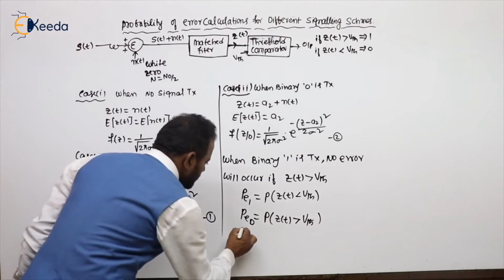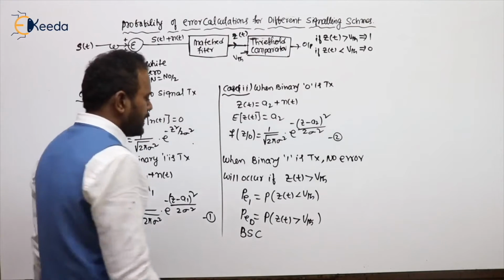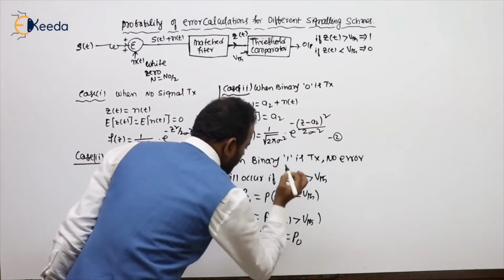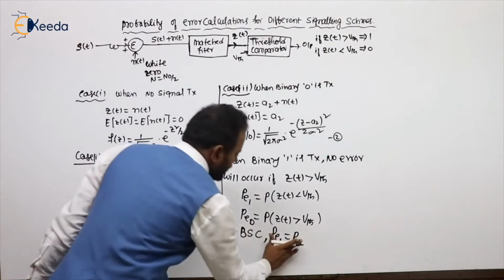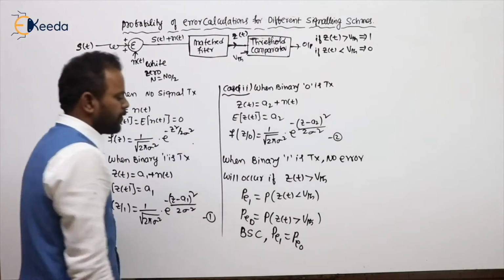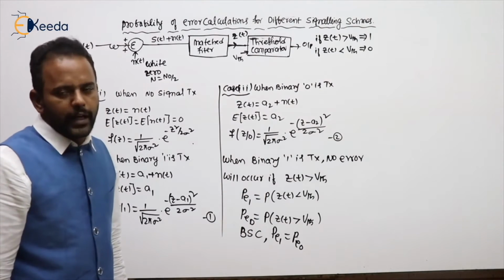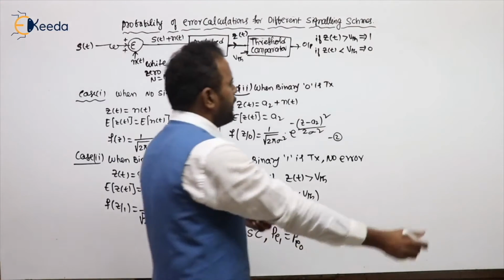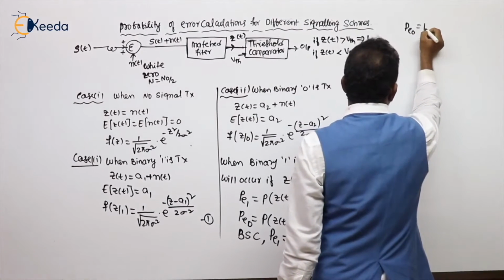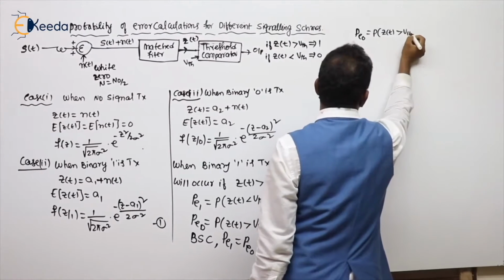Let us assume the channel is a binary symmetric channel. For a binary symmetric channel, the probability of error for 1 and the probability of error for 0 are both the same. So we can take either one and calculate. The probability of error for 0 is nothing but the probability of z of t greater than threshold.